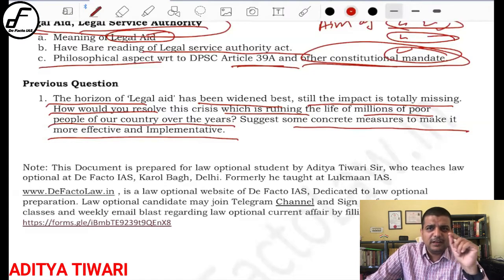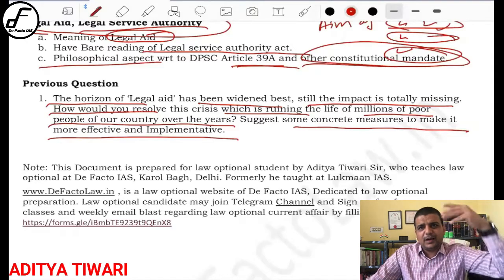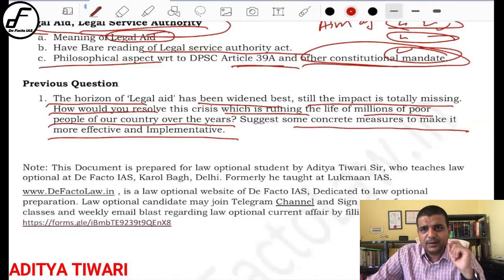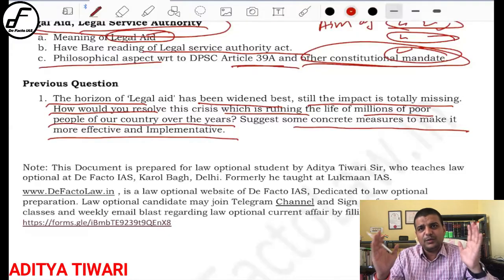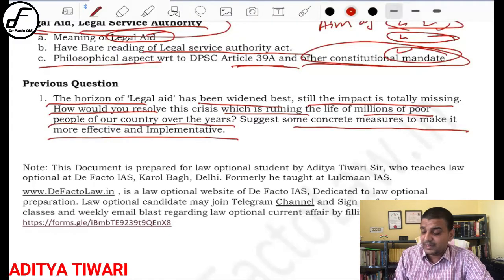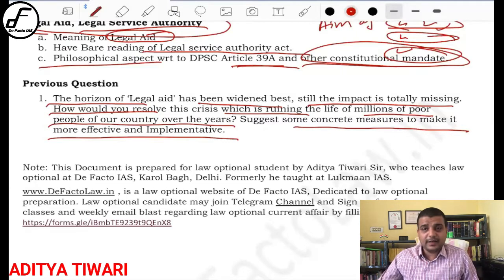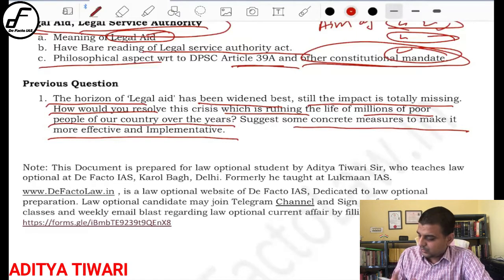I have shared some of the PDFs of those articles in the de facto law Telegram group. If you scroll backward, you will find certain articles. Read that. I don't have the article right now because I sent it and forgot, but it must be there in the Telegram group. That will be more than sufficient. There were around 12-13 articles in that particular issue of Frontline, a magazine published by the Hindu group. You must be knowing it. Quite important. So that ends today's discussion.